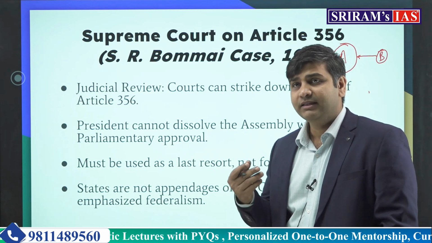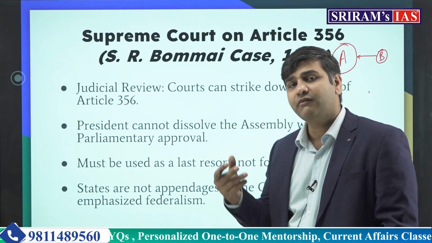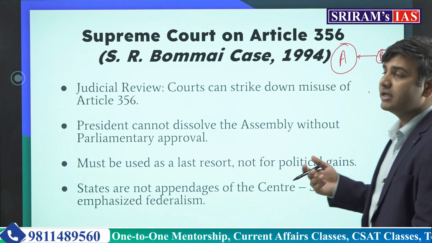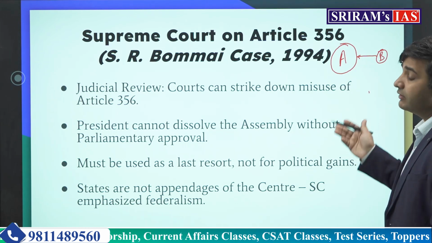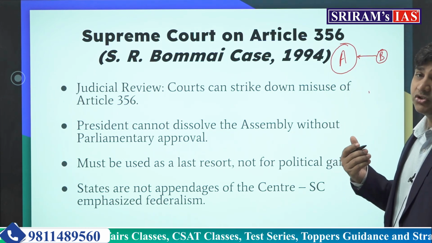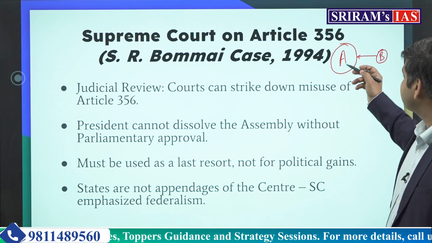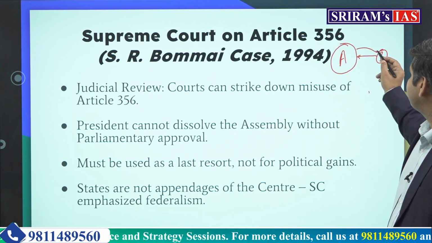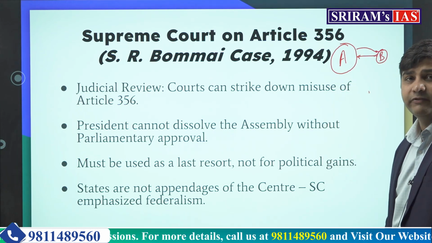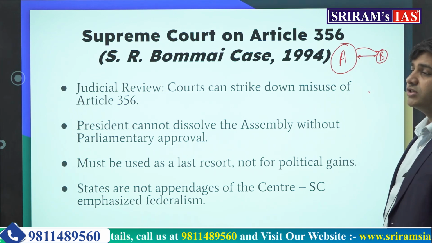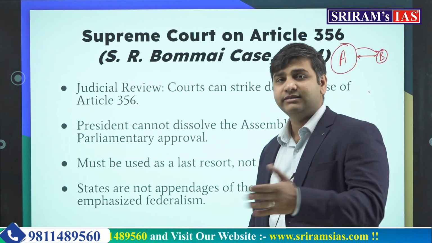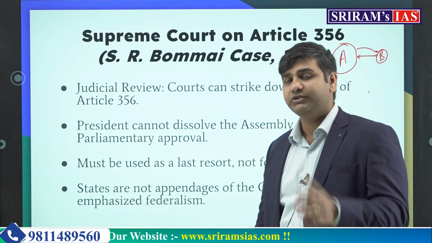So if the central government has to use this power politically, it just has to ask the governor to send a report that constitutional machinery has broken down in the state, and the president imposes President's rule under Article 356, and the constitutionally elected government is suspended, the assembly can be dissolved.